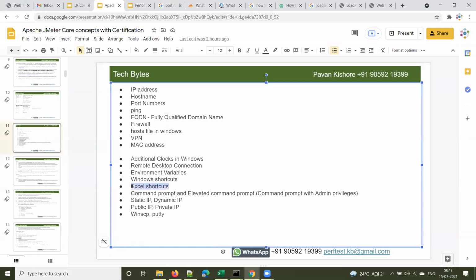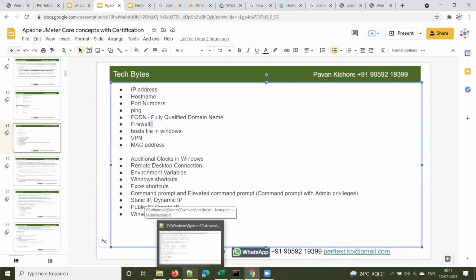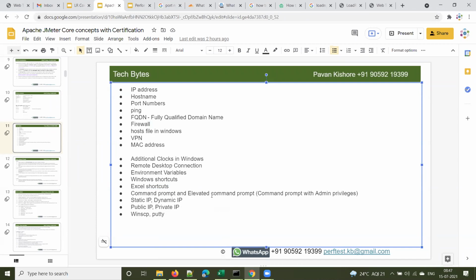Those who are good at all these will get double the packages. Please remember that. If the average package is number of years into 2 lakhs, if you are good at all these concepts, you will get number of years into 3 or 4 lakhs kind of packages. They may not ask in the interview, but this will help you to excel in your job and to do your job perfectly.